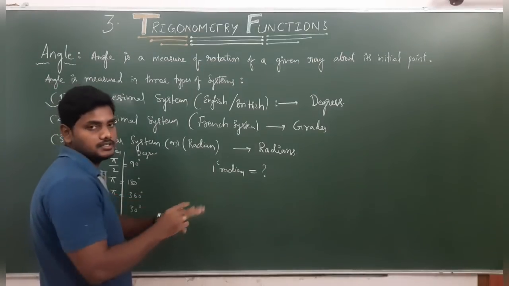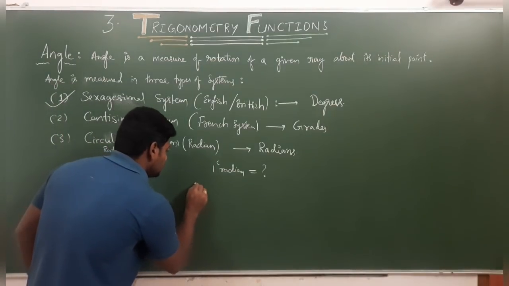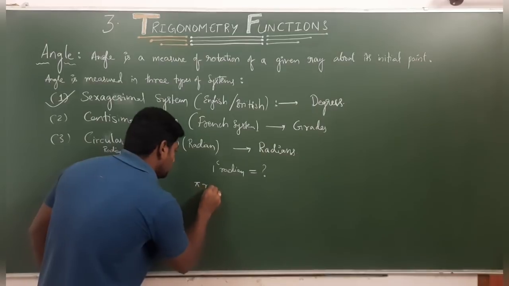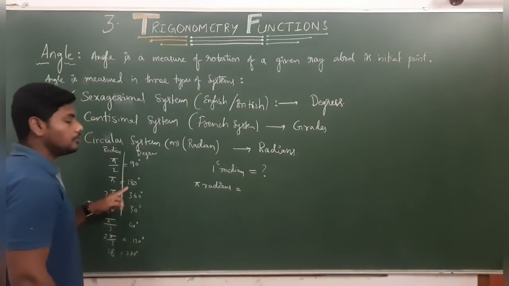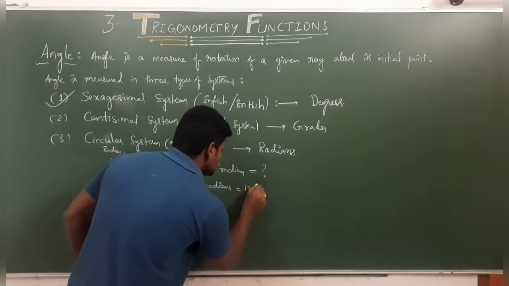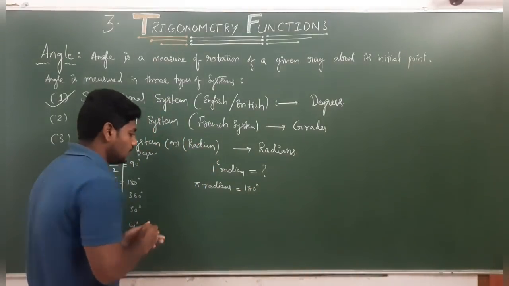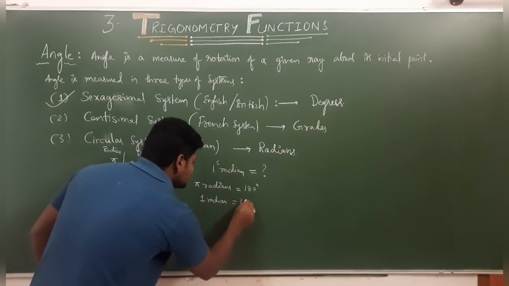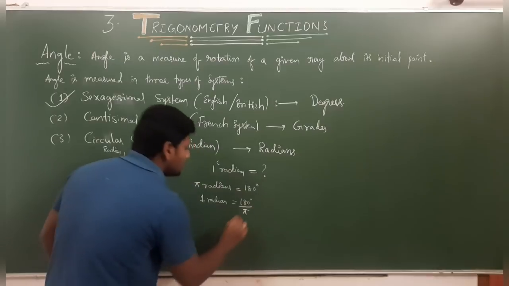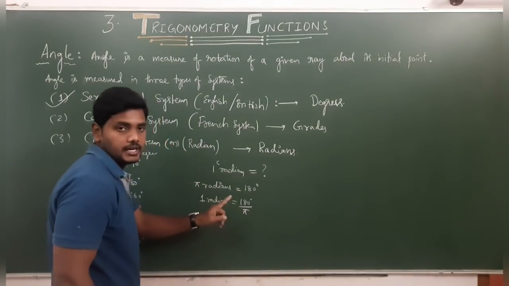This is very important. For example, we know that pi radians is equal to how many degrees? We know it is 180 degrees, right? Now 1 radian is equal to 180 degrees by pi, right or not?